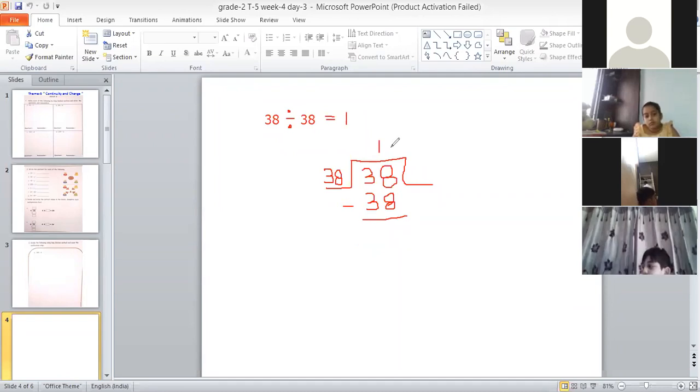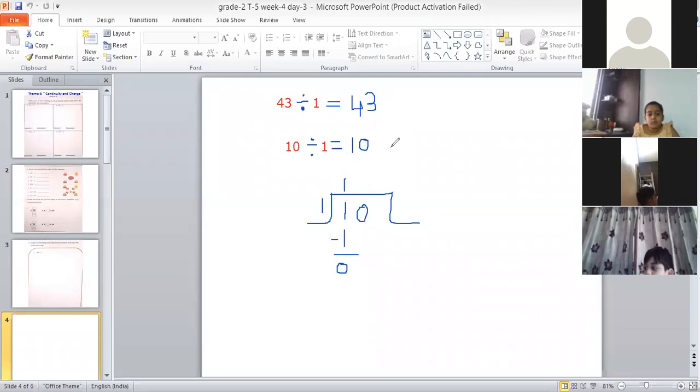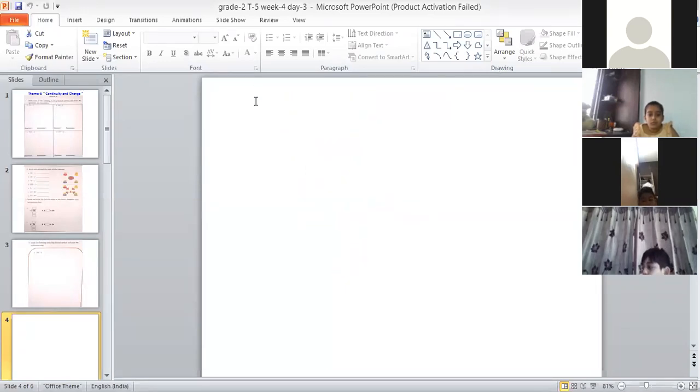Let us see one more example. Let's suppose the number is 5 and the other number is also 5. Now, if you are dividing 5 by 5, this means you have to see when you will get 5 in the 5 table, right?